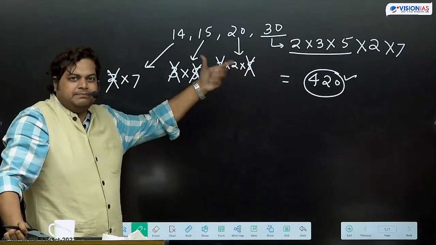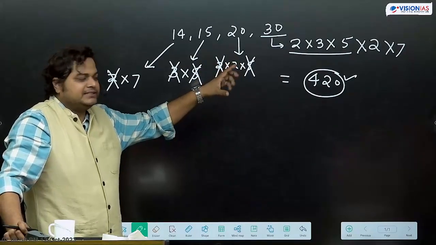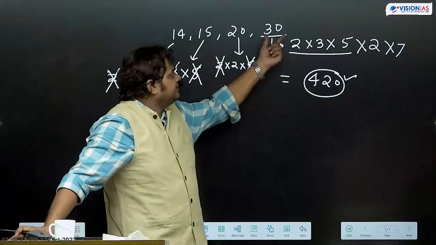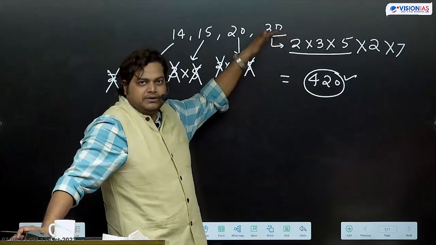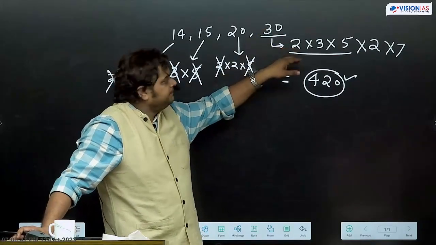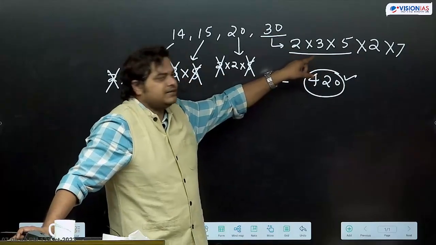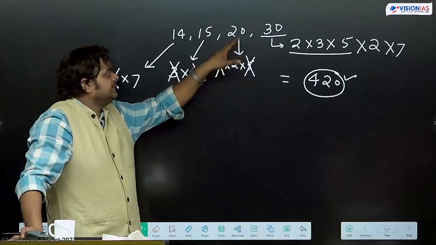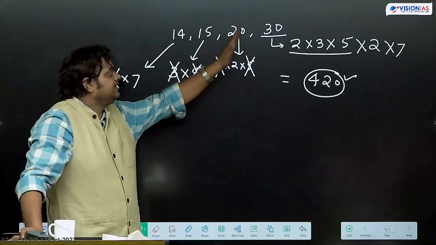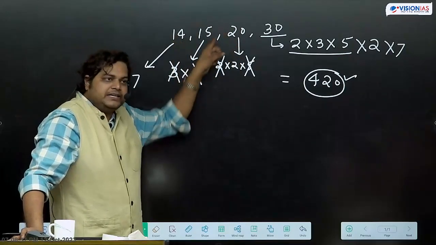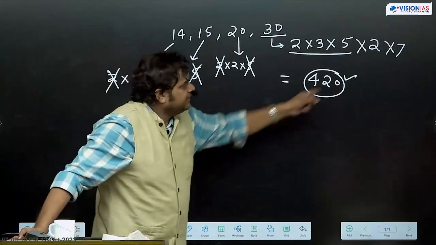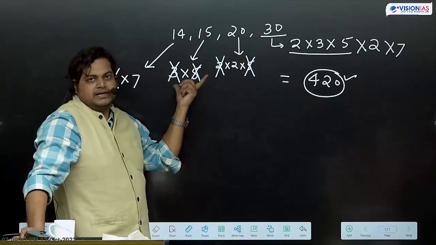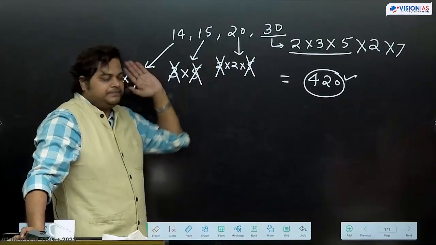ठीक है, same methods हैं. Just ये समझ में आया everyone? इसमें क्या किया? Take the number, एक number लो जिसके more factors we are getting, write down those factors. फिर उसके बाद we'll try to see कि which extra number we are getting in other numbers के factor में. जितने भी extra numbers we are getting will multiply. Same numbers are coming, we'll leave that.